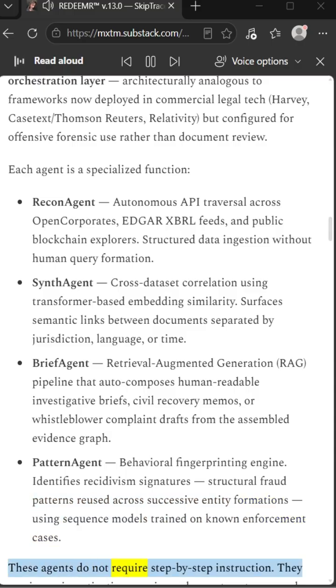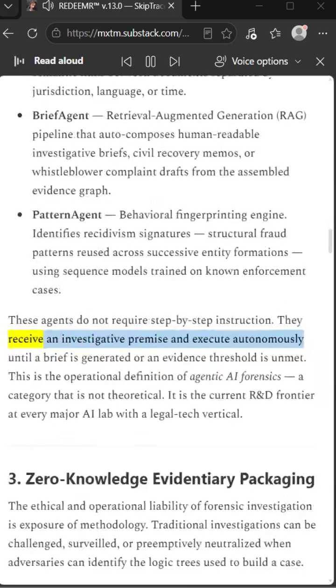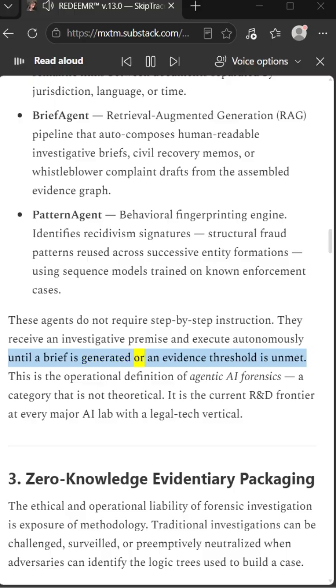These agents do not require step-by-step instruction. They receive an investigative premise and execute autonomously until a brief is generated or an evidence threshold is unmet. This is the operational definition of agentic AI forensics, a category that is not theoretical. It is the current R&D frontier at every major AI lab with a legal tech vertical.